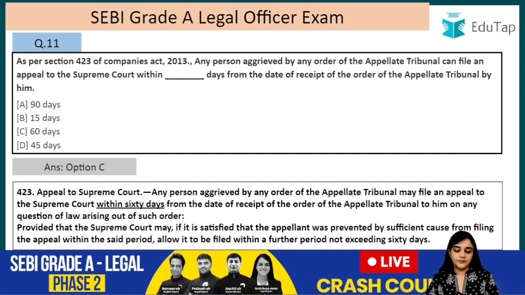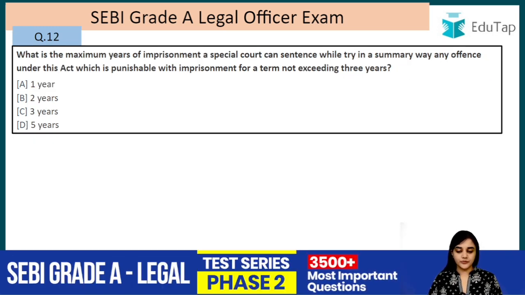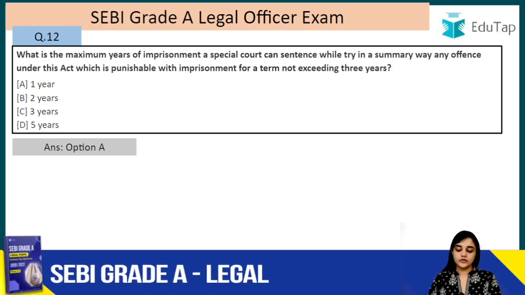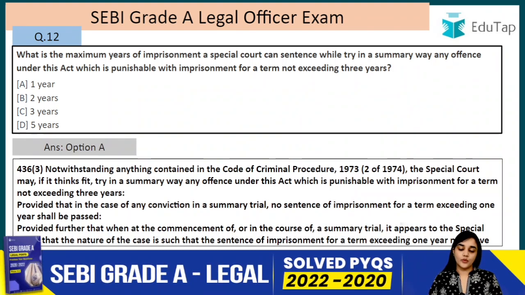Question number 12. What is the maximum years of imprisonment a special court can sentence while trying in a summary way any offence under this act which is punishable with imprisonment for a term not exceeding 3 years? So the answer to this question is A, that is 1 year, right?